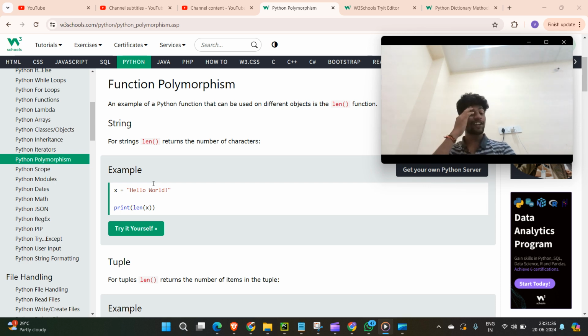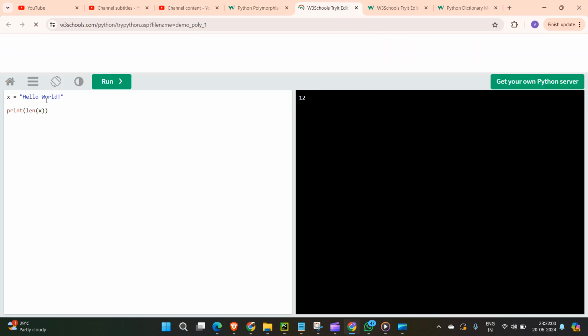How are you going to define that? By changing the number of arguments, or by changing the logic, you define polymorphism. We can see this in an example like a string's length. We already covered this. Length gives the number of letters present inside the string. So it is 12: 1, 2, 3, up to 12. There are a total of 12 characters in this string, including the space. You have to consider the space as one character too, so that's why you got the length as 12.